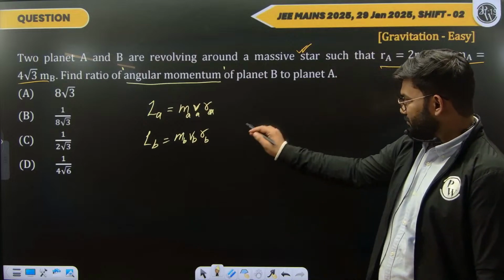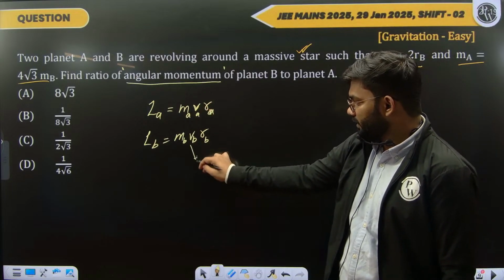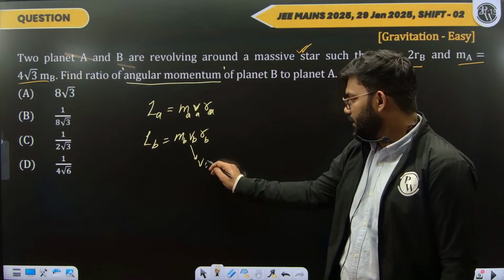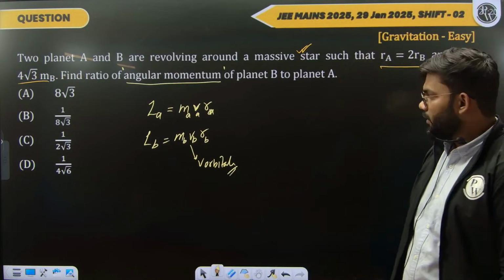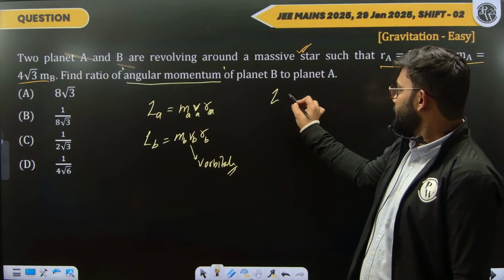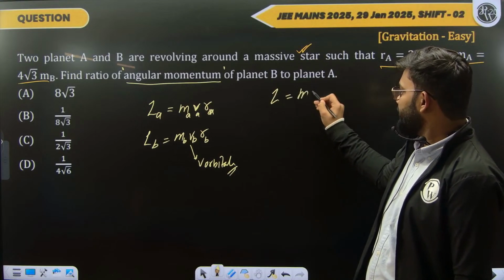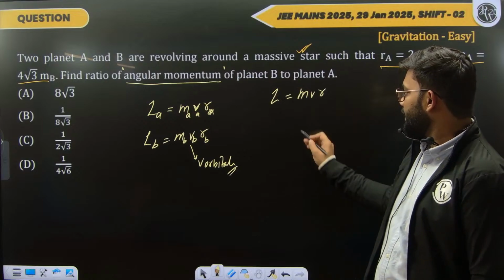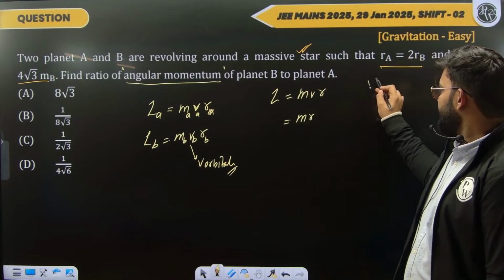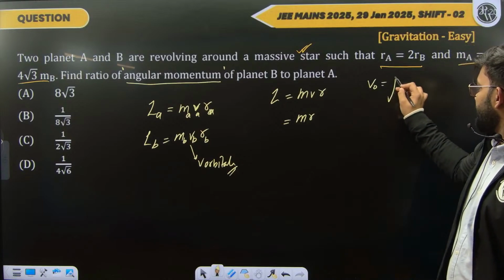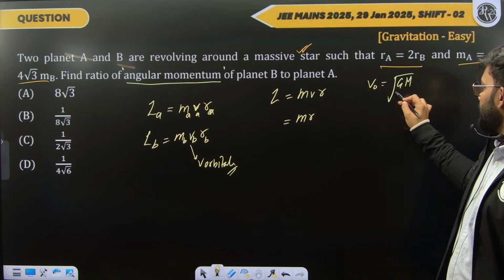Now over here, this velocity that we are getting is actually the orbital speed, the speed inside the orbit. So let us do one substitution over here. If I take L equals mvr, I can write it as m into r, and v is the orbital speed, can be written as under root GM upon r.